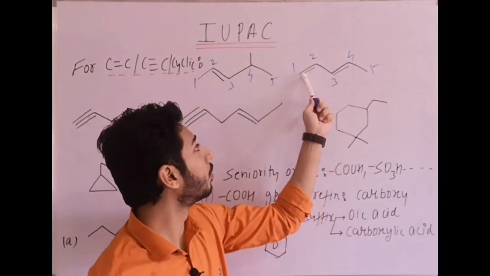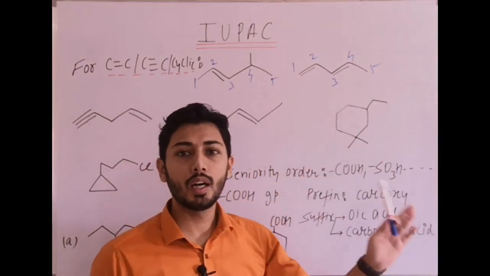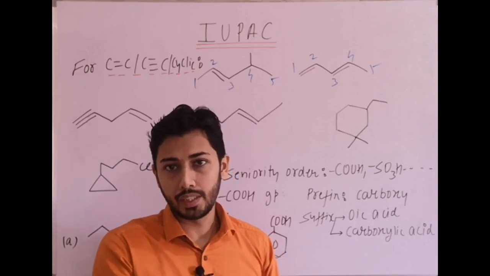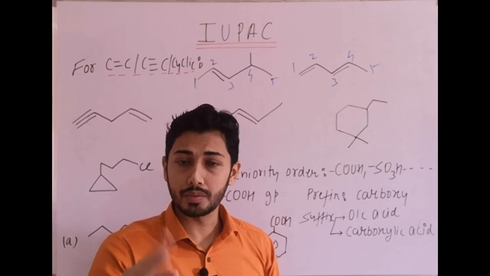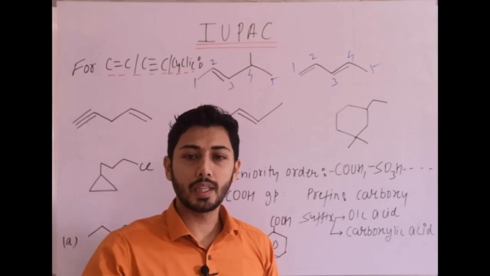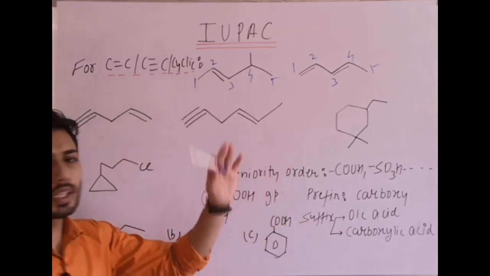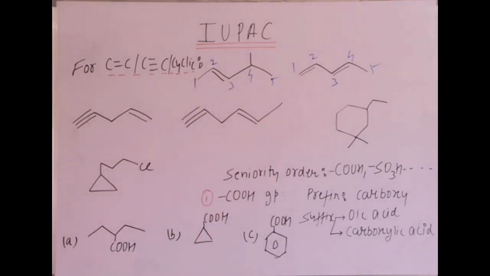Position of multiple bonds, first and third. Penta 1, 3. Twice it comes, that's why first and third. Then how many times? It is 2 times. Diene. Penta-1,3-diene. Similar examples are there in your notes. You can try these examples also.